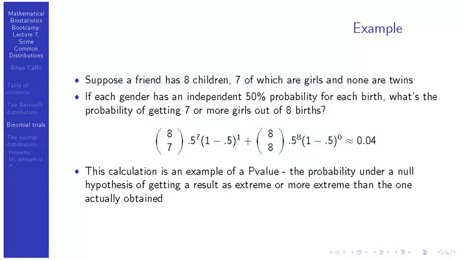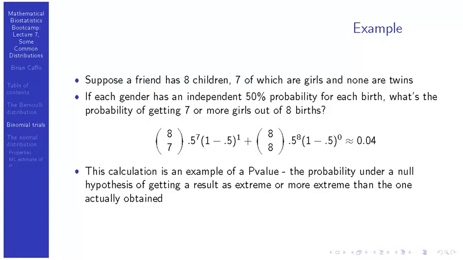This is an example of using the binomial formula. I wanted to mention this particular example because this calculation is an example of a so-called p-value. And a p-value is always the probability under a null hypothesis of getting a result as extreme or more extreme than the one actually obtained. So the logic behind the p-value in this specific instance is that you have this evidence and you think, wow, 7 girls out of 8 children, that seems pretty odd. Maybe the 50% chance of girls versus boys for this particular family is off for whatever reason.